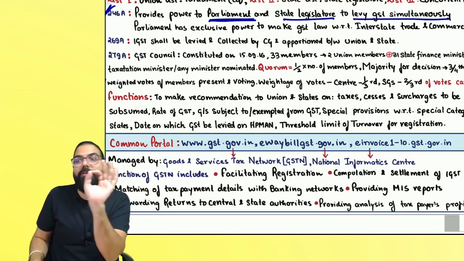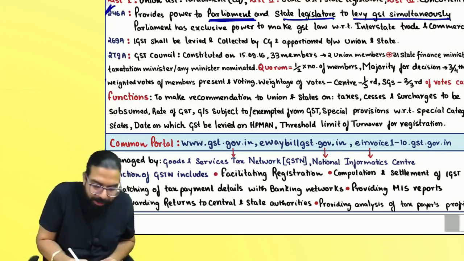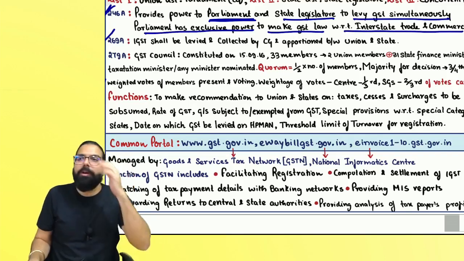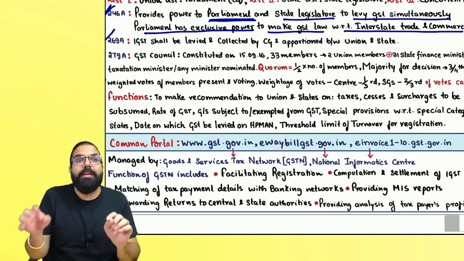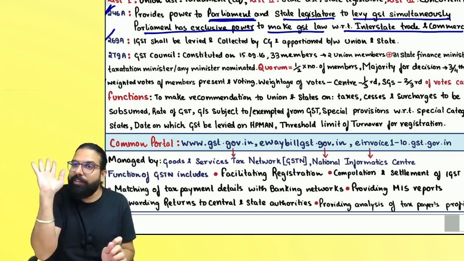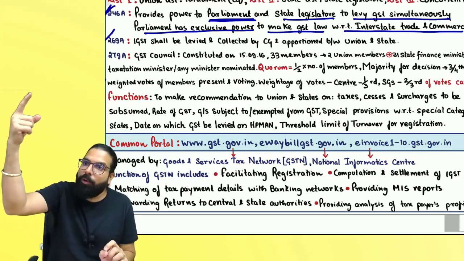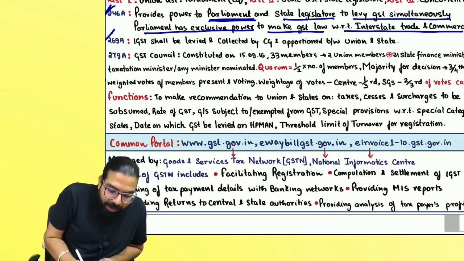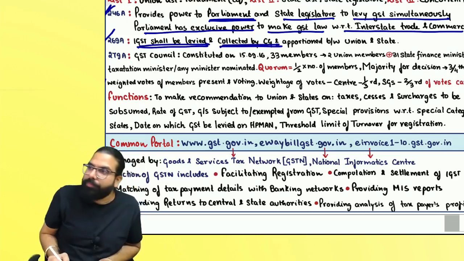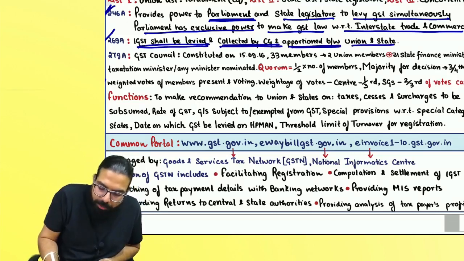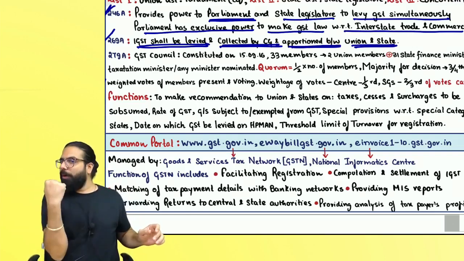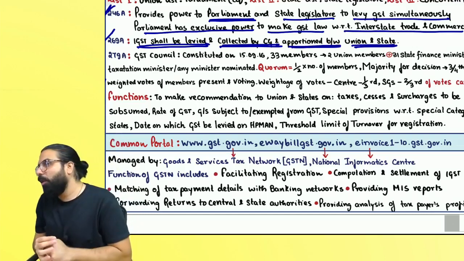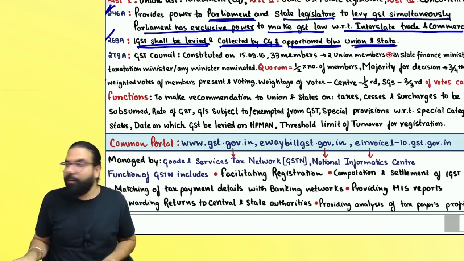But always remember one thing: whenever it is an interstate transaction, Parliament will have exclusive power to make law with respect to interstate trade and commerce. The next one is Article 269A, which says that Parliament will make the law relating to interstate trade and commerce. That is, IGST law will be made by whom? Parliament. Then Article 269A says IGST shall be levied and collected by whom? The central government. It will be apportioned between the Union and the state. Basically, the central government will collect IGST and apportion it between the central government and the state government. Which state government, everyone? The destination state. Can I go ahead, everyone?